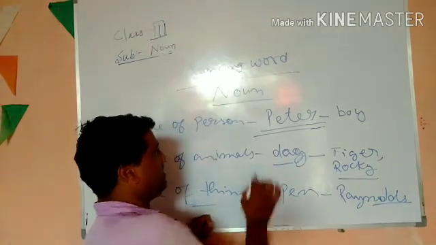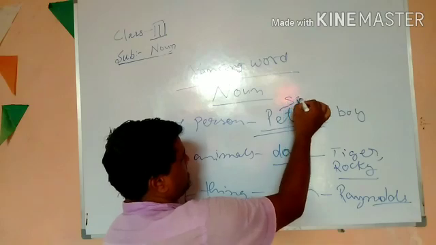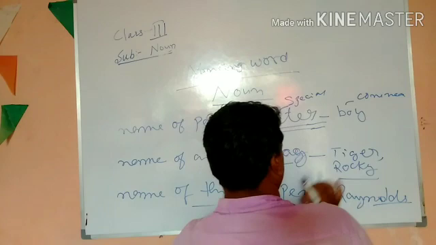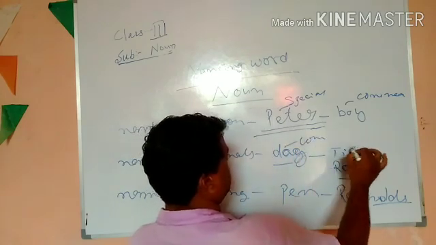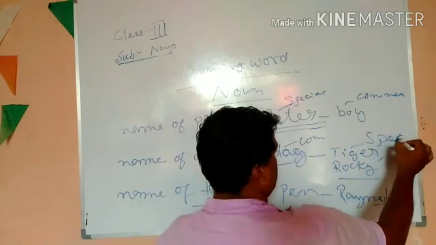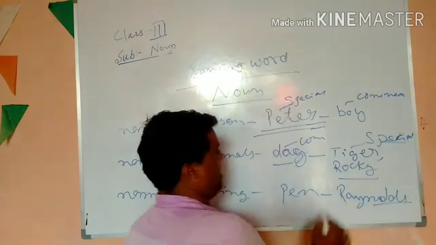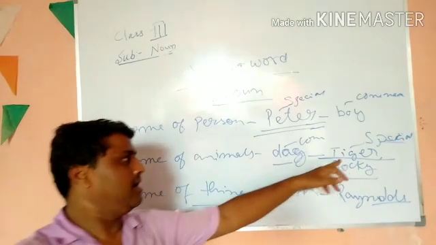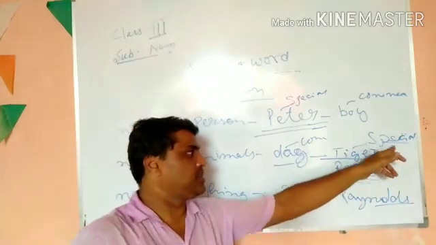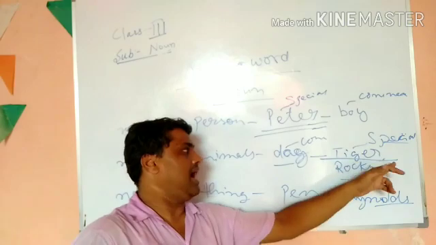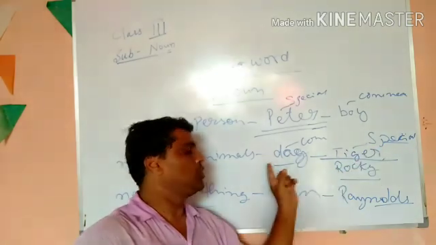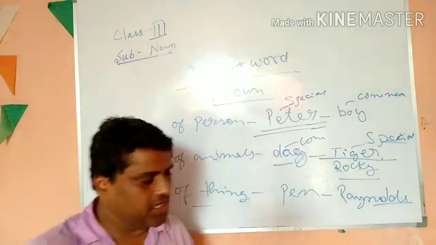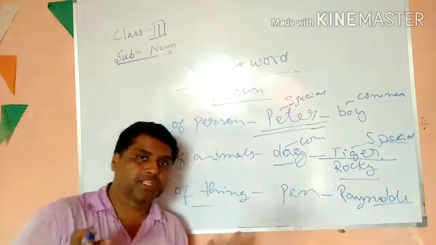Now this is special and this is common. Now I have written here Tiger. Why have I identified Tiger as special? Because I have given the name Tiger to a dog. Dog is common, but I am calling the dog by its name, Tiger.